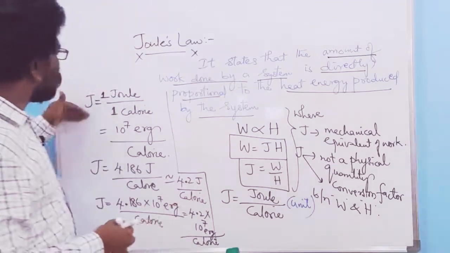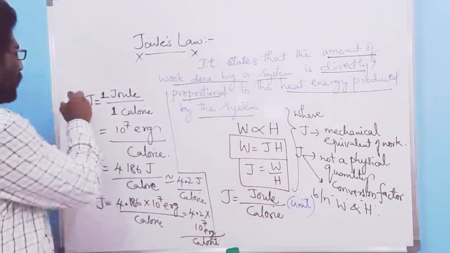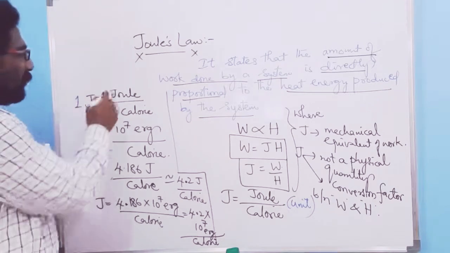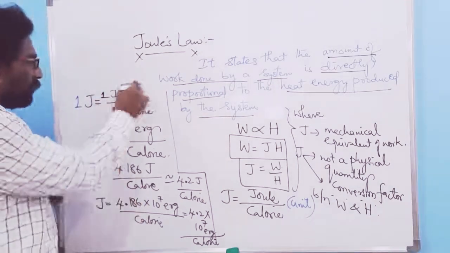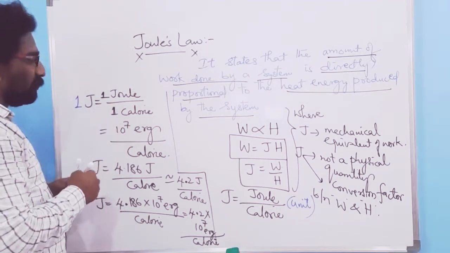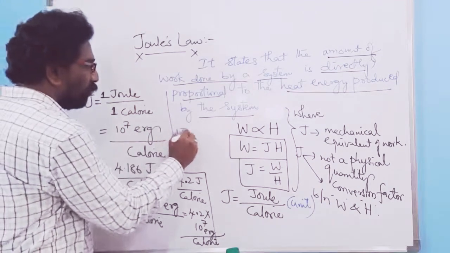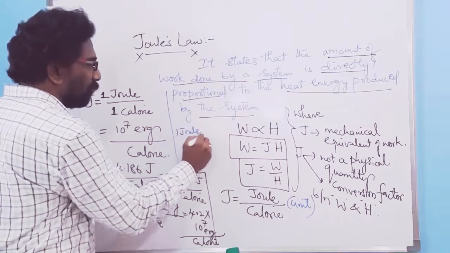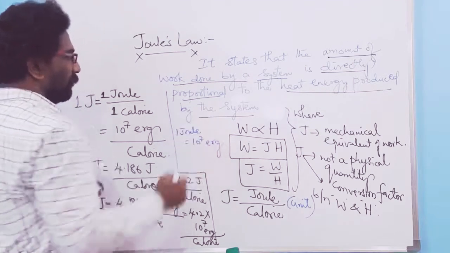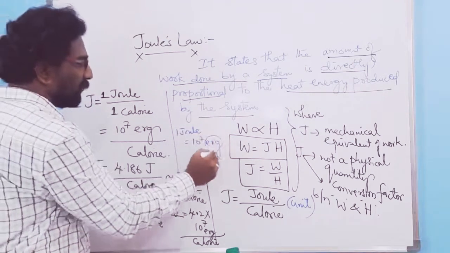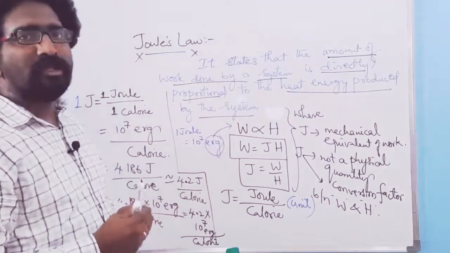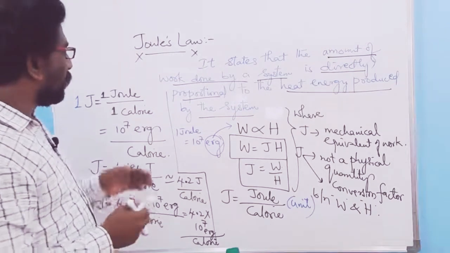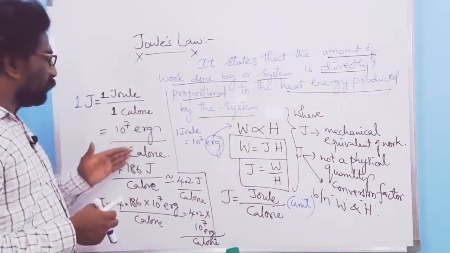Now coming to this J, the mechanical equivalent of work done equals 1 joule over calorie, that is equal to 1 joule is equal to 10 power 7 erg. Erg is nothing else but the CGS unit of work done. So therefore, it is 10 power 7 erg over calorie.